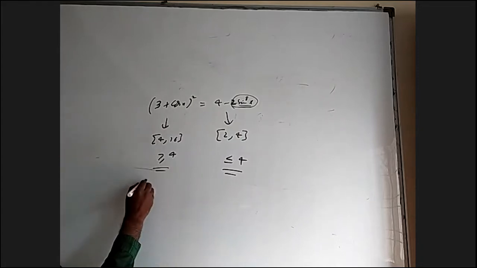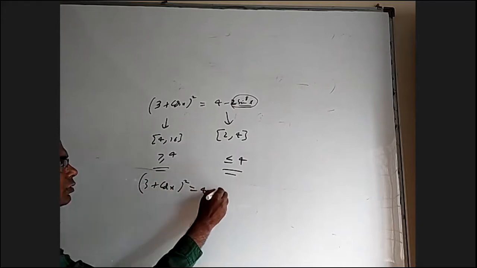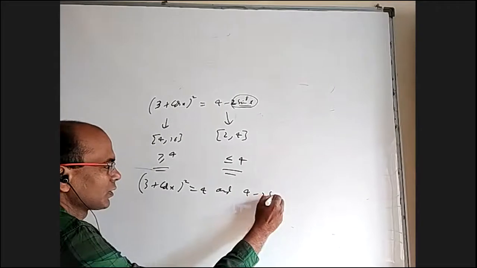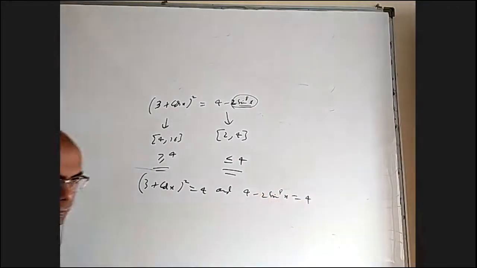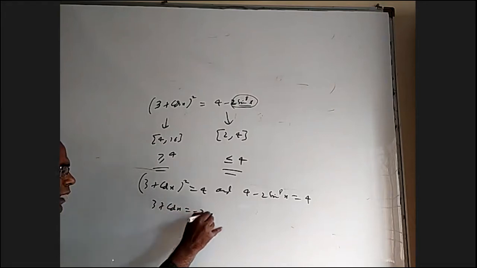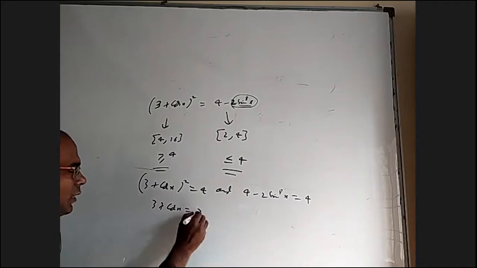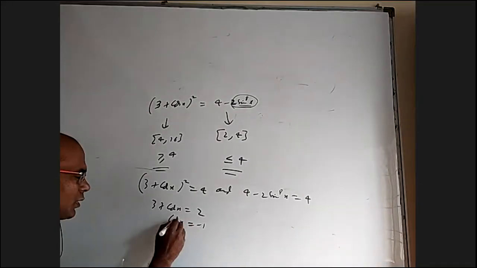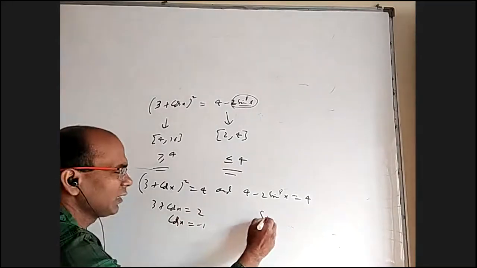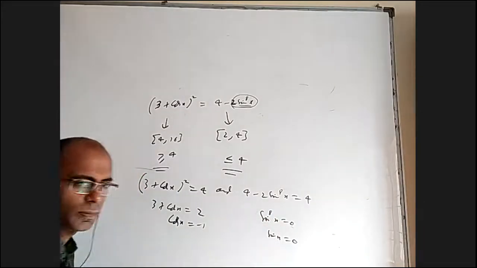Anyway, so now I can conclude (3 plus cos x) whole square must be 4 and 4 minus 2 sin power 8x must be 4. For this, 3 plus cos x must be, not minus 2, sorry, plus 2 only, and cos x must be minus 1. That is the minimum. Here sin power 8x must be 0. Sin x must be 0.